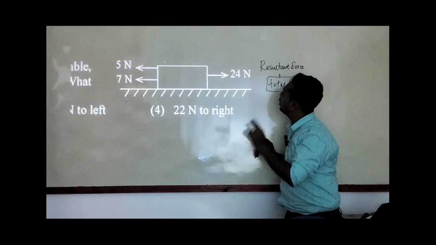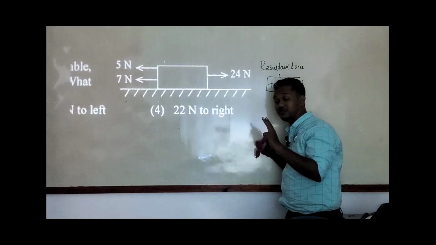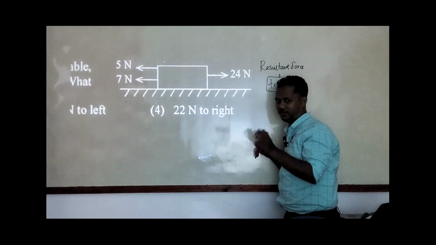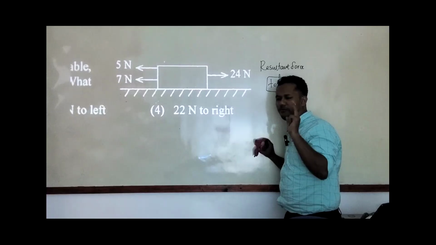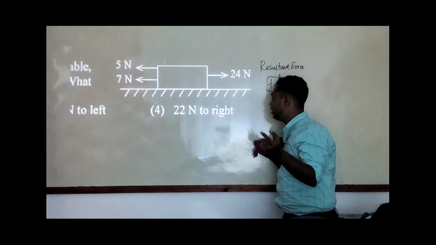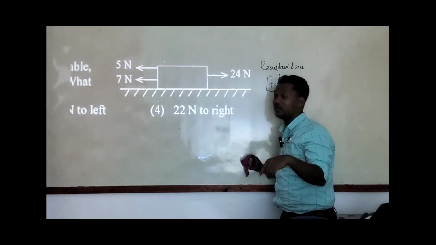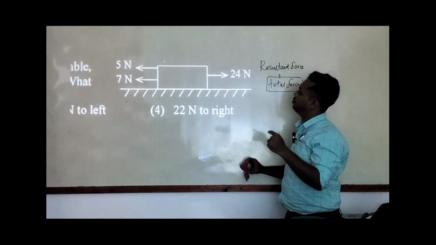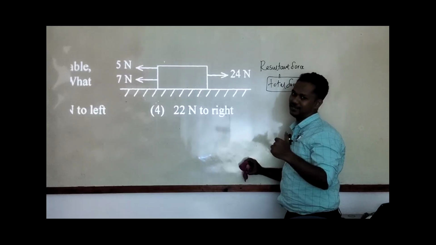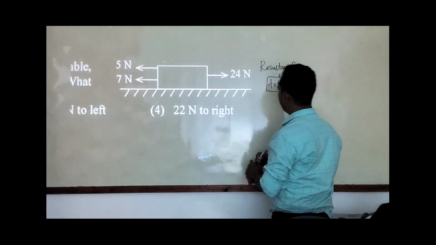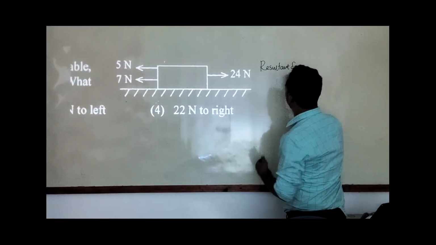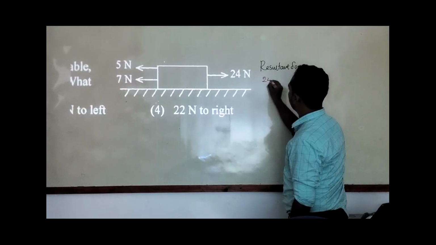The point is that the 24 Newton force has one direction, and the 5 Newton and 7 Newton forces have the opposite direction. So force has not only a magnitude but also a direction as well. You have to consider the direction while taking the resultant force. Now let me take the total. The simple meaning is the total resultant force.